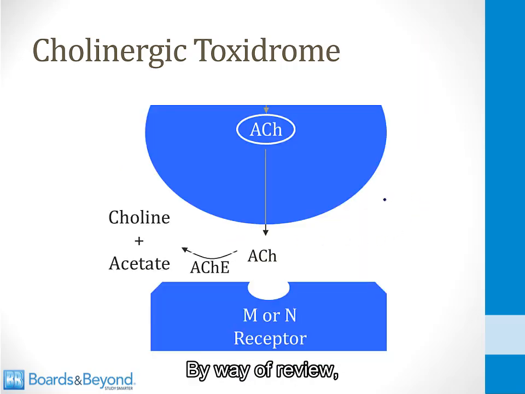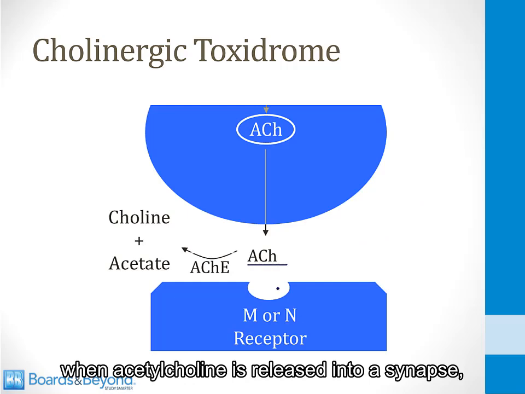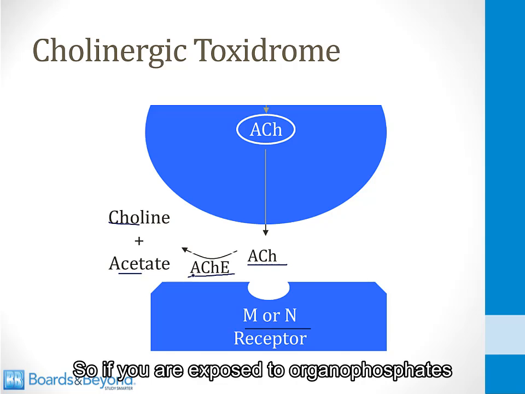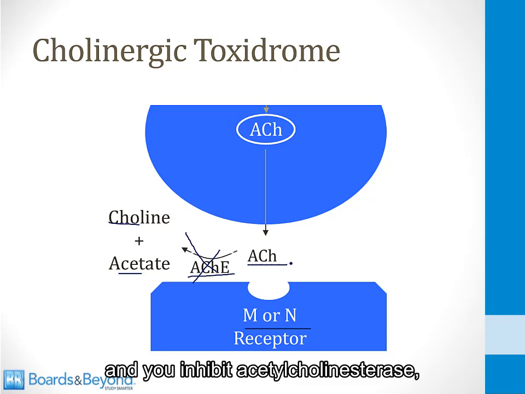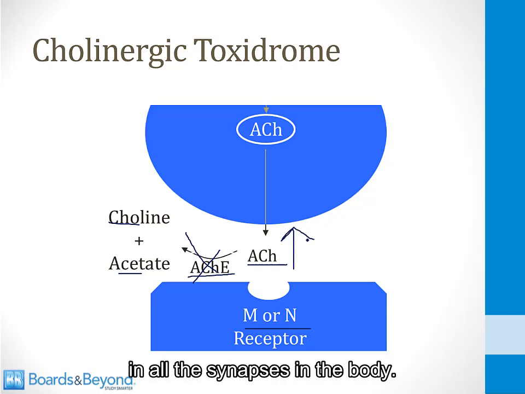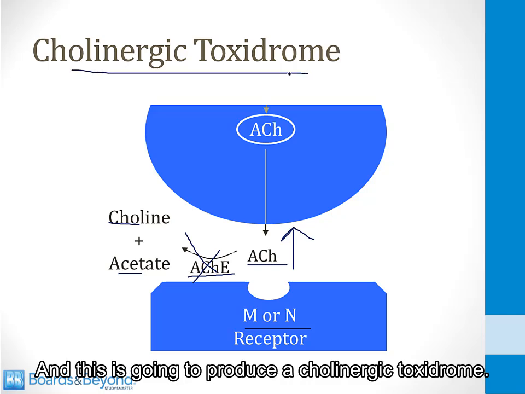By way of review, when acetylcholine is released into a synapse, it can then go on to bind to a muscarinic or nicotinic receptor. What acetylcholinesterase does is break it down into choline or acetate. So if you are exposed to organophosphates and you inhibit acetylcholinesterase, the levels of acetylcholine are going to rise in all the synapses in the body, and this is going to produce a cholinergic toxidrome.